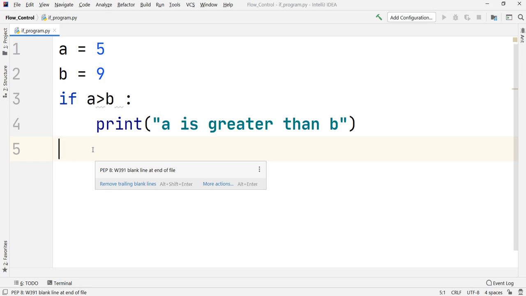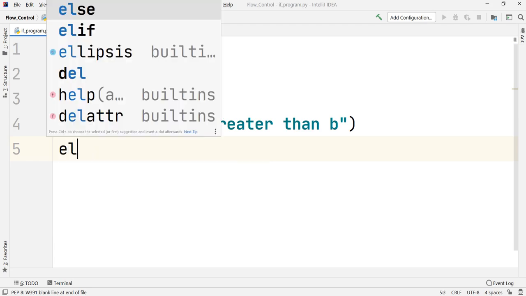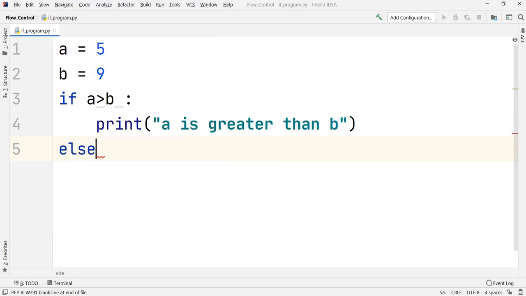Okay, so what I want to do right now is write my else condition. Else means if the above condition is not true, what is to be done? Like in the if case, where we put a colon, here also you are going to put one colon. As soon as I press enter, you should imagine what will be coming in front of you.